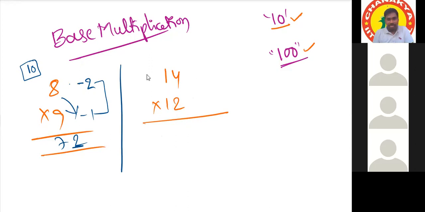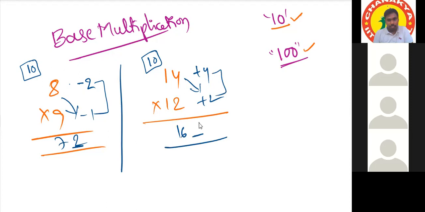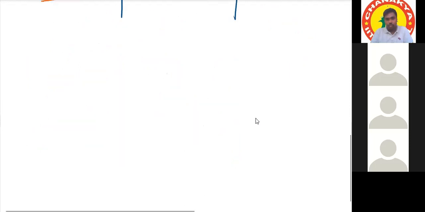Okay. And explain this question, Akash. What is the base for these two numbers? Sir, base is 10. Plus 4 and plus 2. Then we have to add 14 plus 2, which is 16, obviously. And then we have to multiply 4 and 2, and it is 8. 168. These two are with the base 10. Yes, sir. Let us do 2 more questions for base 100.